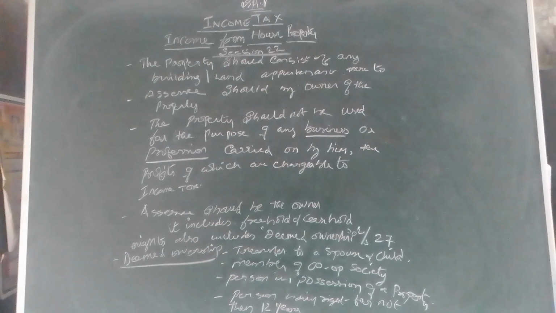What are they? First, what rent we are actually receiving, what the standard rent prevailing for the property is as per the Rent Control Act, what the municipal value of the property is, what the fair rental value of the property is. By comparing these things, we have to calculate the gross annual value and net annual value, which is obviously the income of the property. Those things will be discussed in the next class.